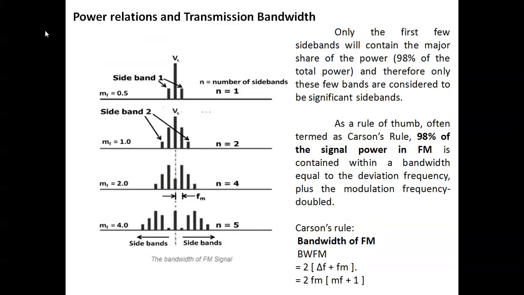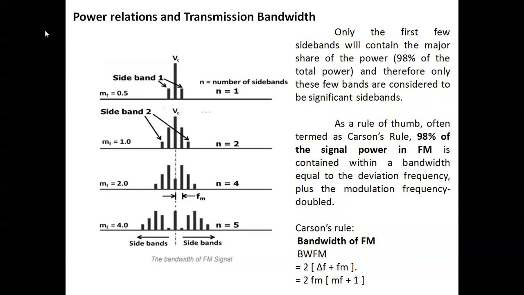Then, power relation and transmission bandwidth. Here we see the bandwidth of the FM signal, where n is the number of sidebands. The center one is the carrier frequency. In between, there are sidebands.